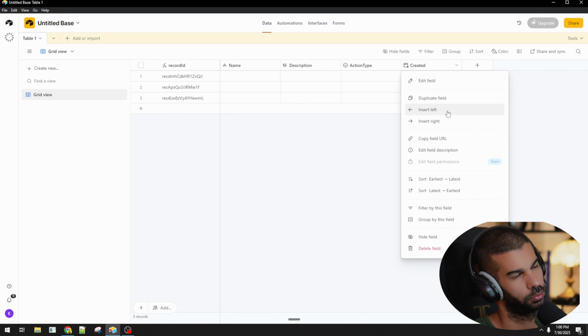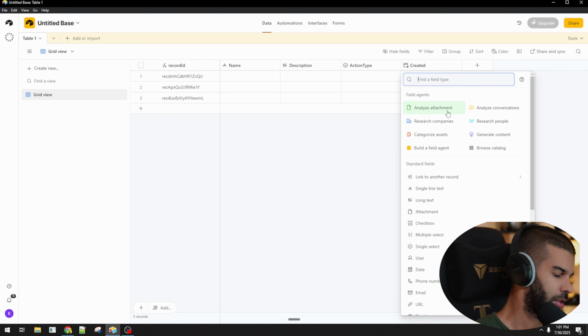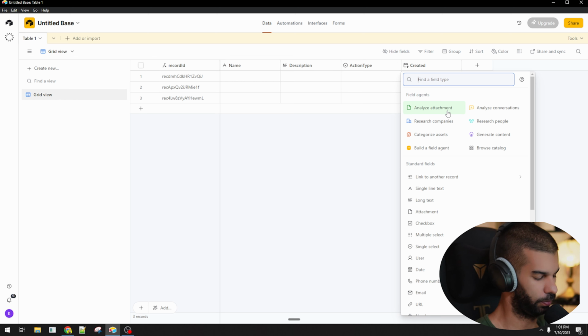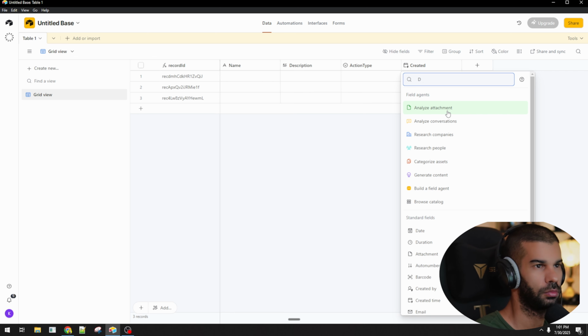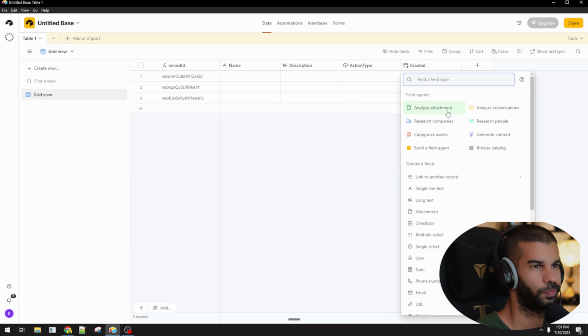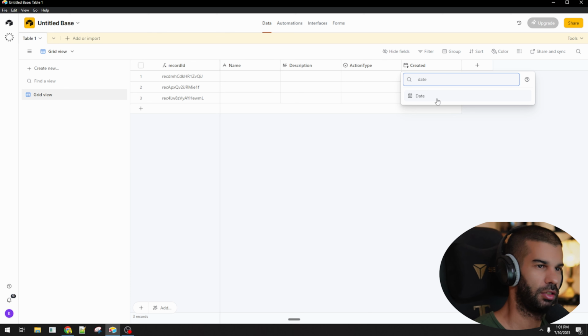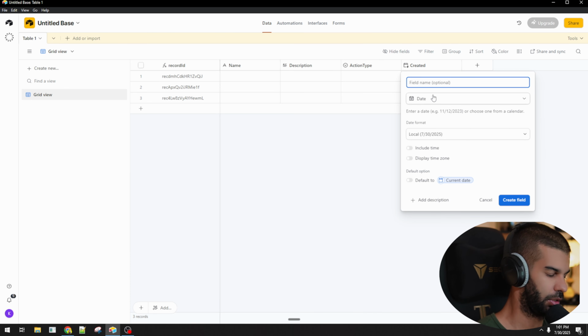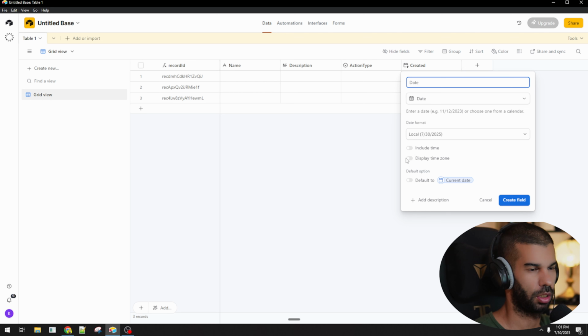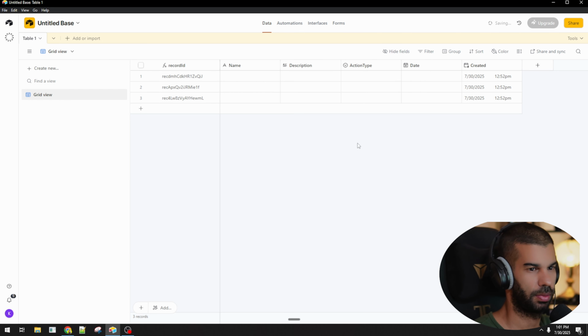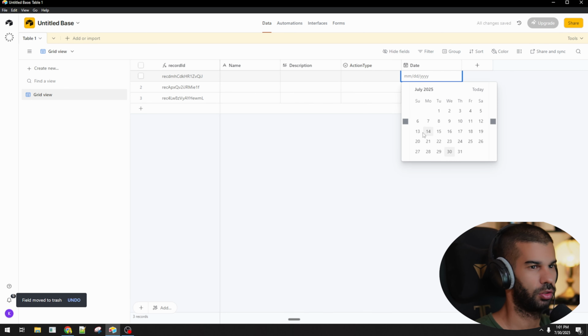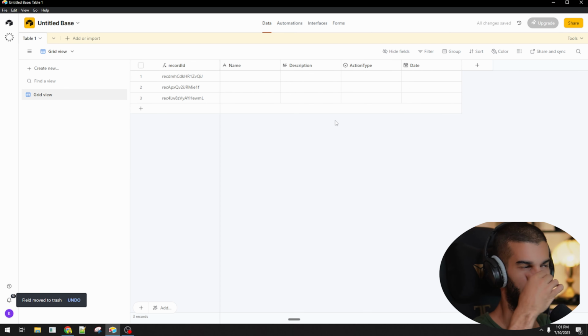So maybe thinking long term, let's not use that and use a date field there, and let's call that the date. We can include the time. We don't need to display the time zone. So let's just hide the created field or just delete it. And now this will be variable, so we can also move things around if we wanted to have the update in the future.